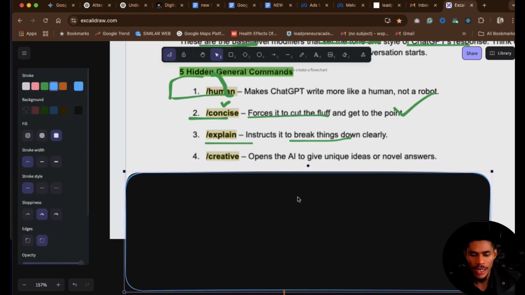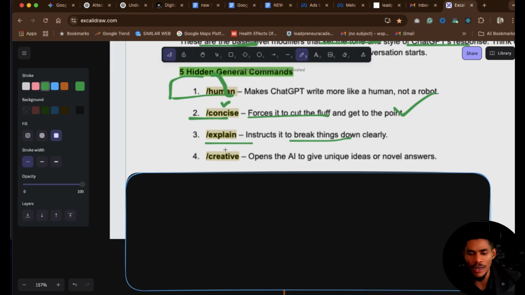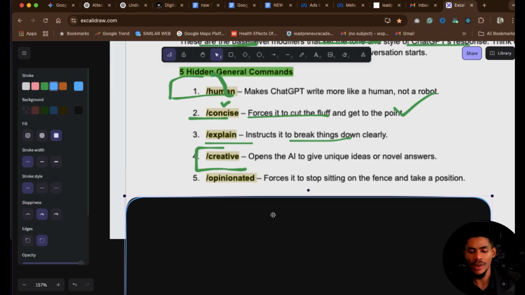Now the next command here is /creative. Now we want ChatGPT to be very creative. We don't want ChatGPT to give us something that is just ordinary, like the everyday stuff. So this command will force ChatGPT to give unique ideas, right? Ideas that are very unique and that are new, nouveau ideas. That is the entire goal of this particular command. So you don't want ChatGPT to be giving you the same boring stuff every single day that people will get to know that this is ChatGPT. That is not being creative. So we use this particular command. That is the 4th command in our general commands.